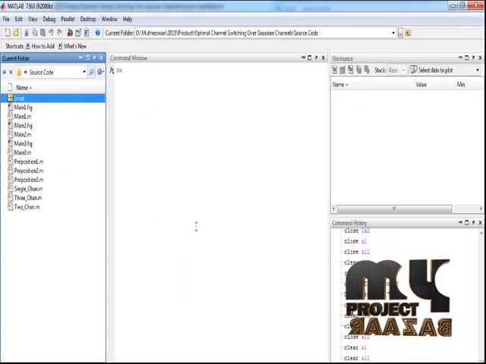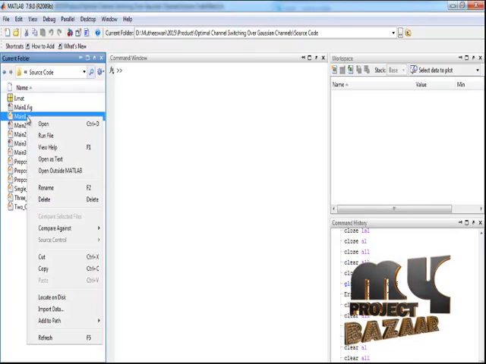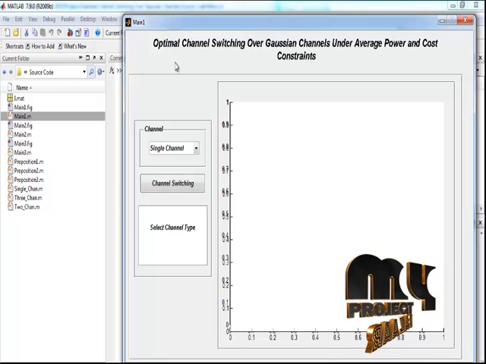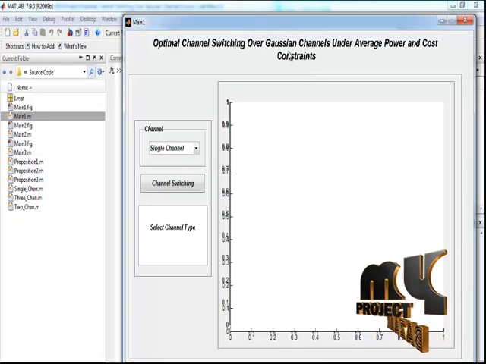Let me discuss the running procedure for our process. Select the main1.m file in the current folder, right click the file and run it for executing this process. This is the main window for optimal channel switching over Gaussian channels under average power and cost constraints.